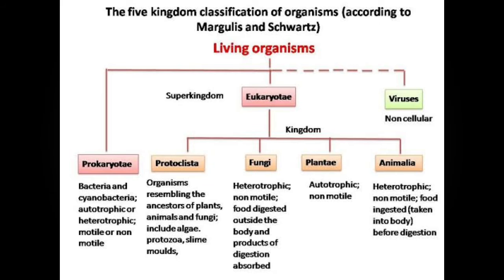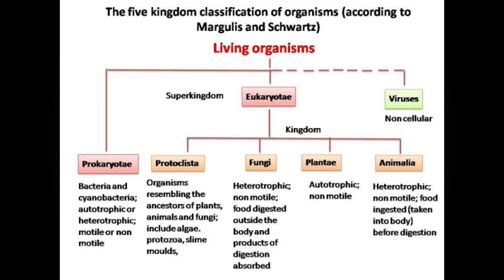Students, as you can see on the screen, the 5 kingdoms classify organisms according to their habits. Living organisms are classified into two main groups, that is prokaryotic and eukaryotic, which is also known as the super kingdom. Why a super kingdom? Because on the basis of these two things, we have classified animals into various streams. What is meant by prokaryotic? What is meant by eukaryotic?